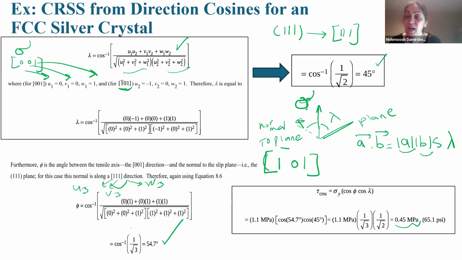So that wraps up our discussion on slip systems and the critical resolved shear stress. We saw how the orientation of the slip plane and slip directions controls when a single crystal begins to deform and slip, and we worked through two examples showing how to calculate the applied stress needed for yielding and how to find the critical resolved shear stress for a given material.